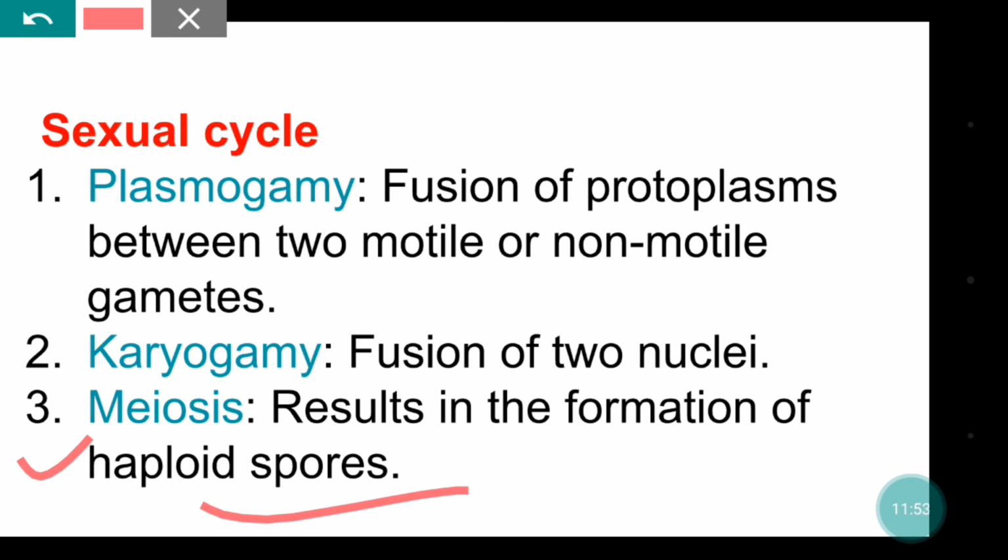Again those haploid mycelia will undergo fusion, the sexual mode of reproduction, and again diploid forms are formed. This kind of repetition is present in many kinds of fungi.